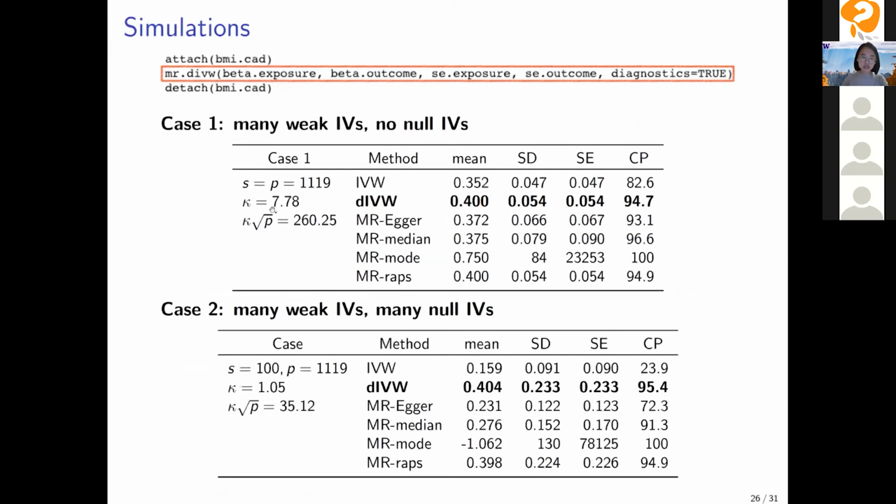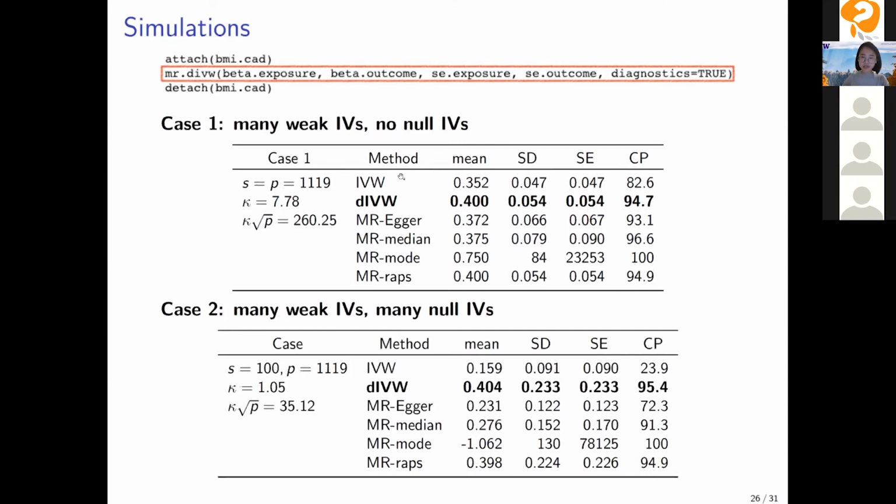And the average IV strength is now 7.78, which is of constant order rather than going to infinity. And we have this condition that's 260, which is relatively large. And so we see that the DIVW estimator has mean 0.4. 0.4 is the truth and has great coverage probability, close to 95%.